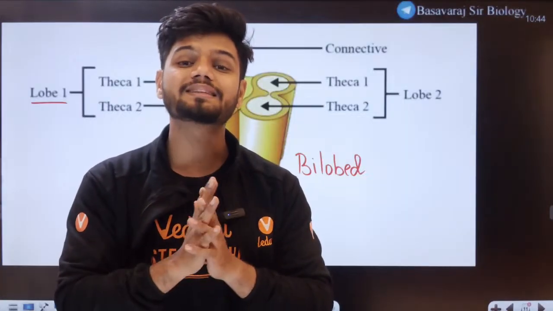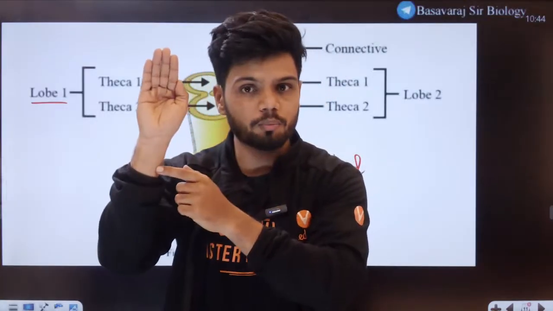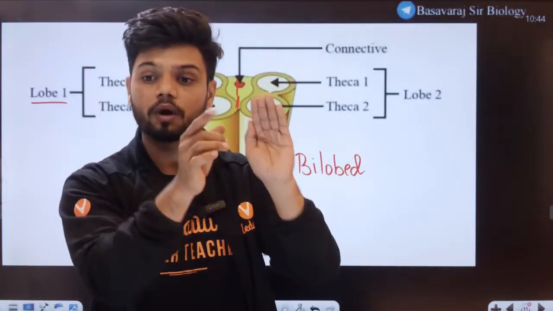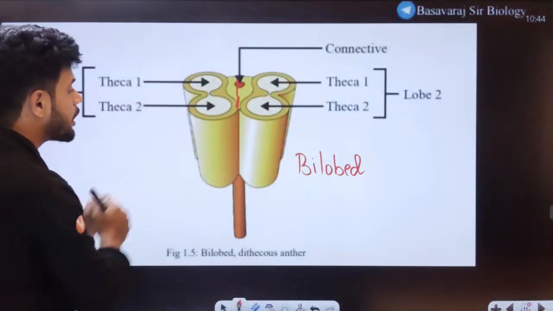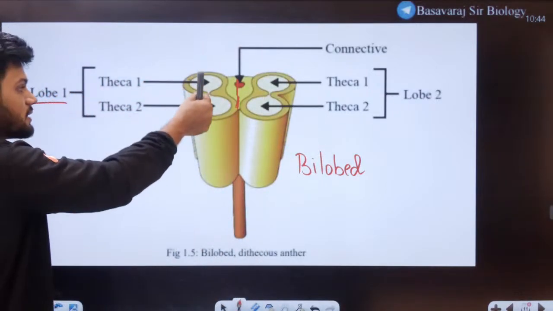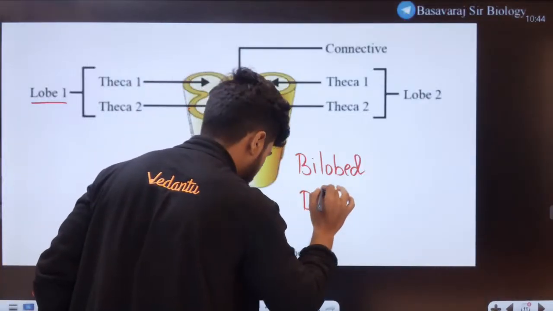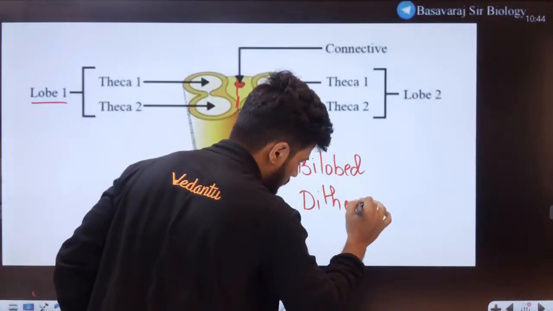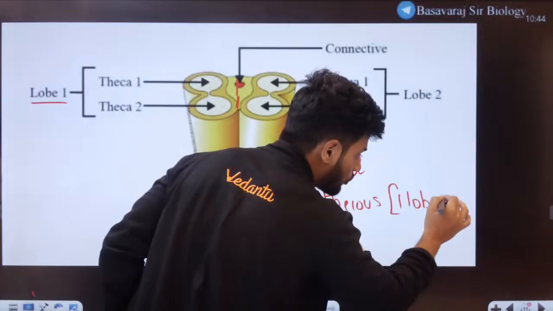It is called a theca. So there are 2 thecas in one lobe, 2 thecas in the other lobe. One lobe has how many thecas, students? Theca 1, theca 2. So can I call it a dithecous condition? Dithecous is for one lobe.